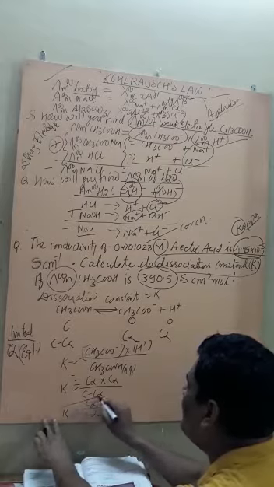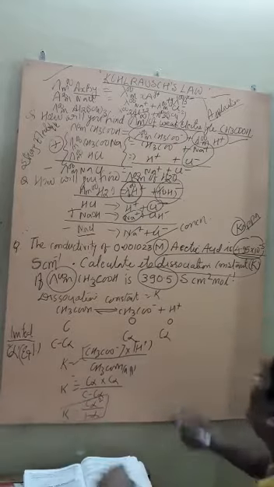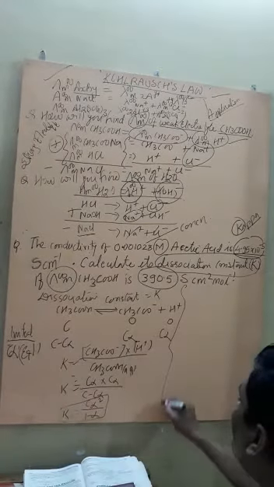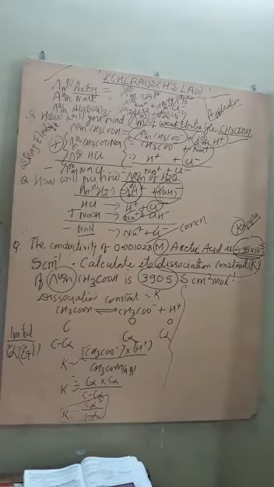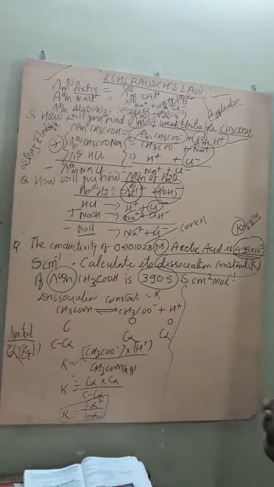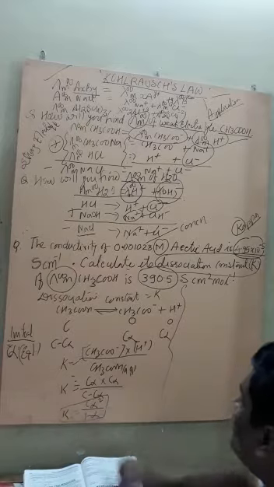Now to find K we require alpha, that is, the degree of dissociation.